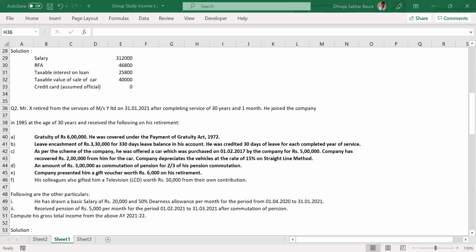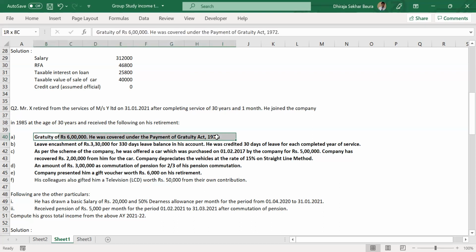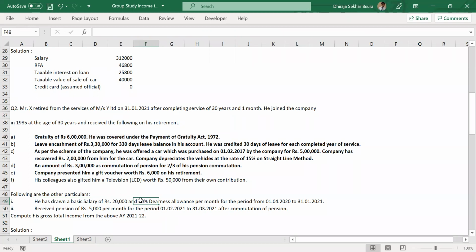Sorry, Dheeraj, I got dropped. I connected again. We are solving question number 2, right? Only gratuity. So you have to focus on only this line, that is gratuity of 6 lakh. He was covered under the Payment of Gratuity Act. His basic salary is 20,000. Dearness allowance is 50%. His completed years of service is 30 years and 1 month. With this information only, you are calculating what is the taxable value of gratuity. Out of 6 lakh, how much is taxable?